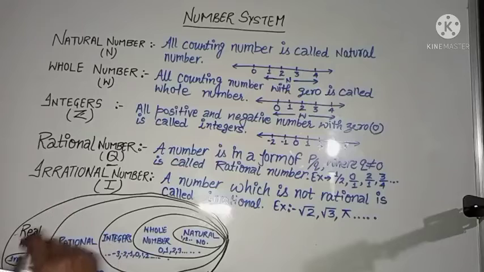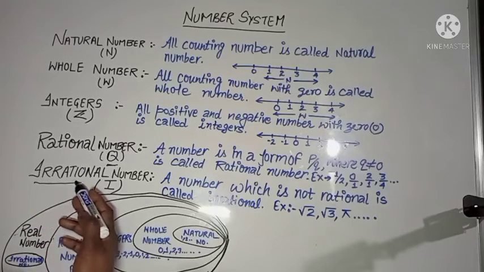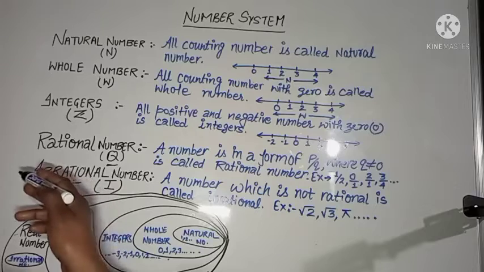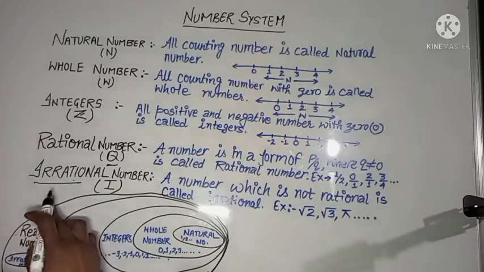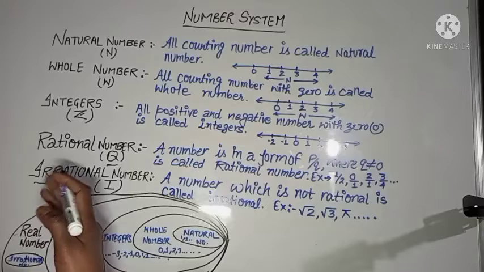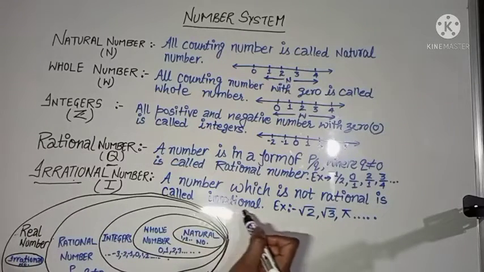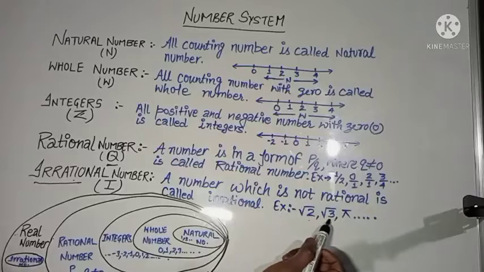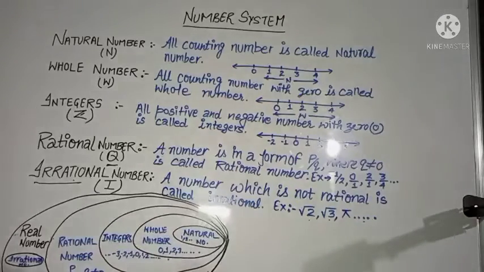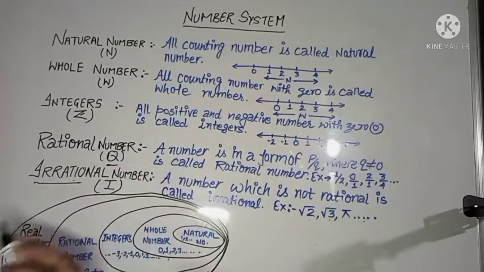The next one is irrational number. So what is an irrational number? As the name suggests, a number which is not rational is called irrational. Examples are √2, √3, pi, and so on. All numbers which are not rational are called irrational.